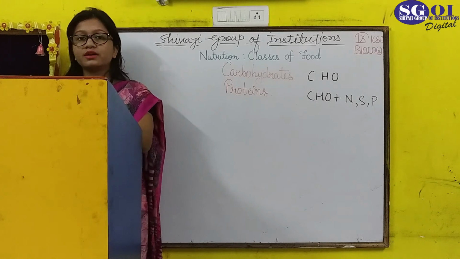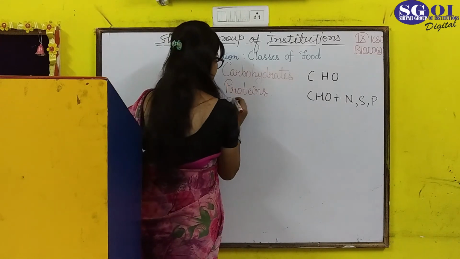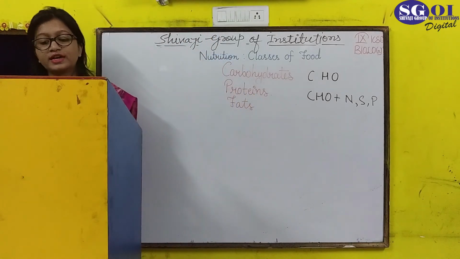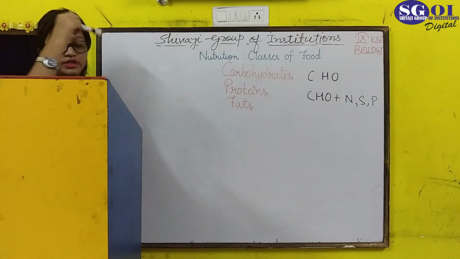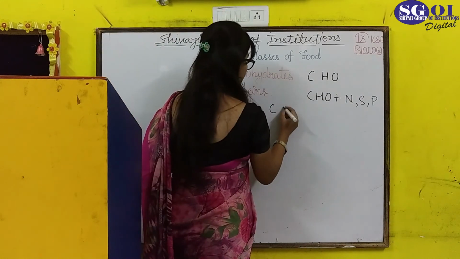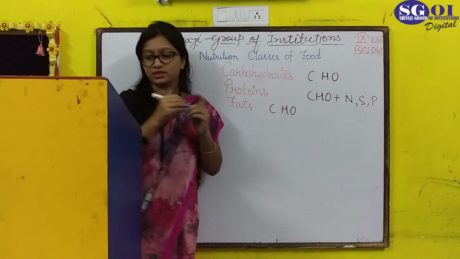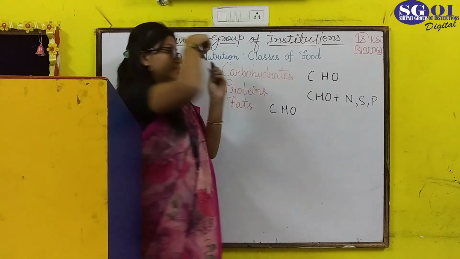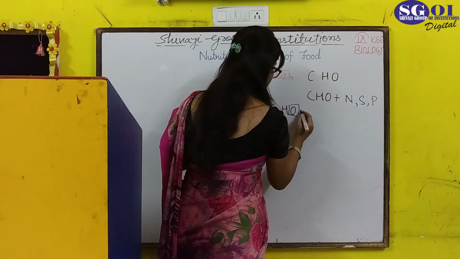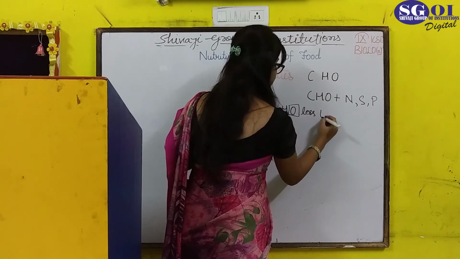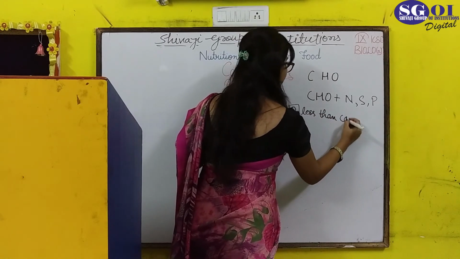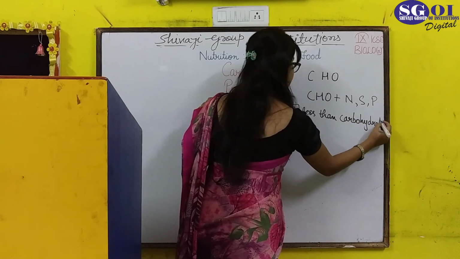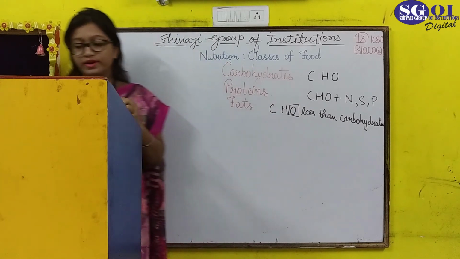Now after the proteins, comes the third nutrient, which is fats. What are fats? Fats are also like carbohydrates. They are compounds of carbon, hydrogen, and oxygen, but contain a lesser proportion of oxygen as compared to carbohydrates. This is the basic difference between carbohydrates and fats.